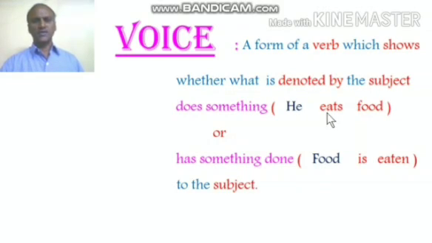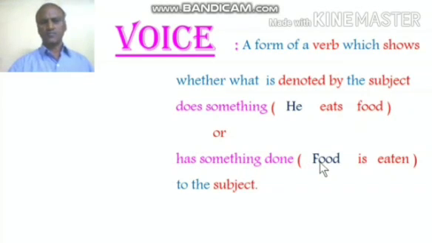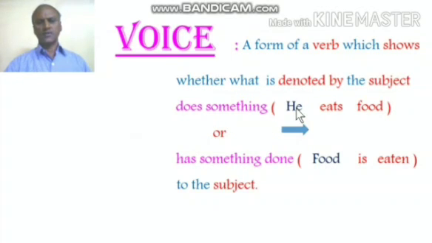So what does he do? He eats. So here the subject is doing the action of eating. That is one thing. The other thing that is happening is has something done. For example, food is eaten. Now here the food, something has happened to the food. So here we use the arrow mark for the subject which is doing the action. And the next one, here this arrow mark indicates that the subject is receiving the action.